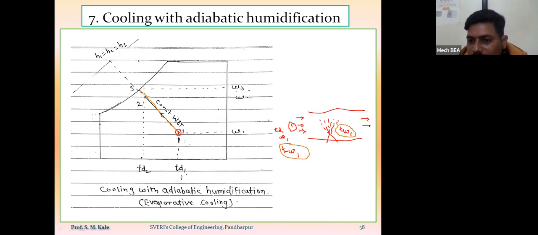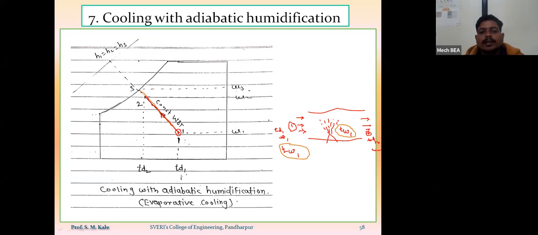After this process, point number 2 will have the dry bulb temperature TD2 and specific humidity small w2. Because of supplying water which has a wet bulb temperature equal to the wet bulb temperature of the entering air, cooling as well as humidification will occur, and process 1 to 2 will be likewise.